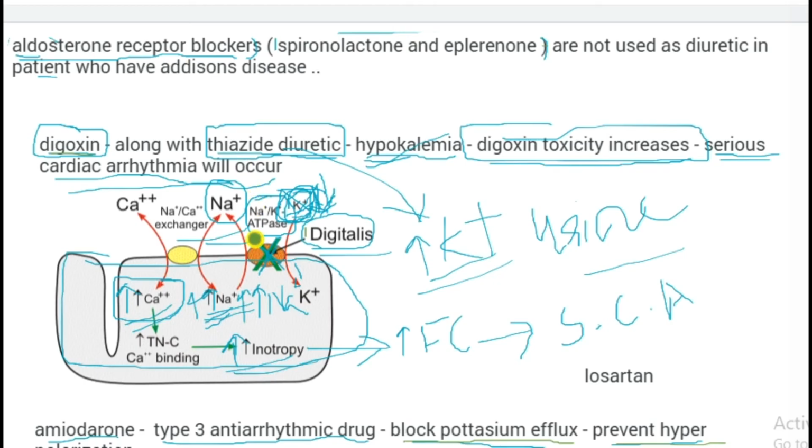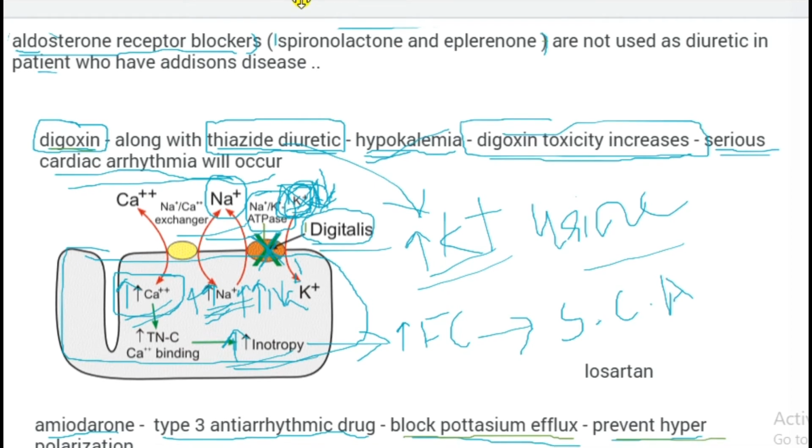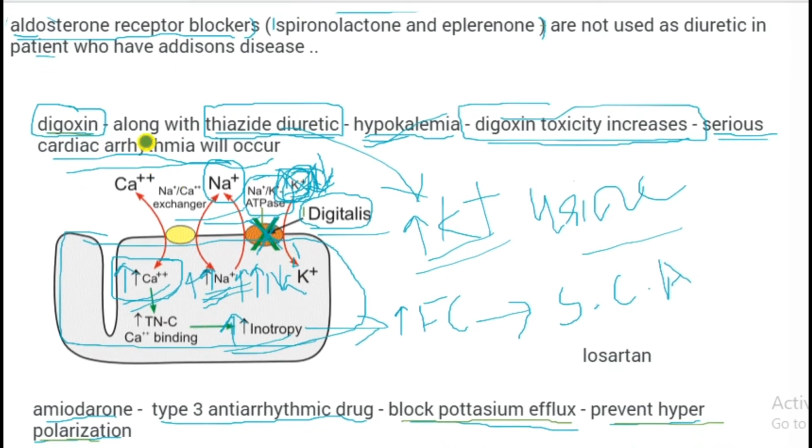So digoxin along with thiazide diuretic causes hypokalemia, digoxin toxicity increases, and serious cardiac arrhythmia will occur. Amiodarone is a type 3 antiarrhythmic drug that blocks the potassium efflux and prevents the hyperpolarization.